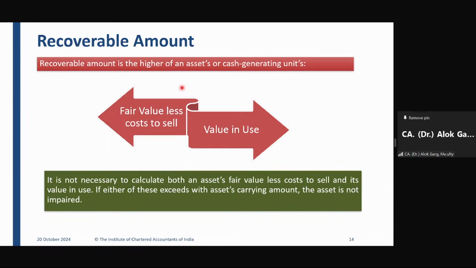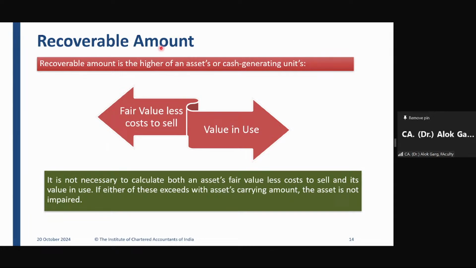Yes, Abhikesh. Sir, while calculating recoverable amount, the first criterion is fair value less cost to sell. Now, sir, is this cost to sell the same as scrap value, or is it a cost incurred for selling that scrapped asset? It is not a scrap value. See, it is your fair value less cost to sell. Cost to sell is an incremental cost which will be required while selling the asset. Okay. Thank you, sir.